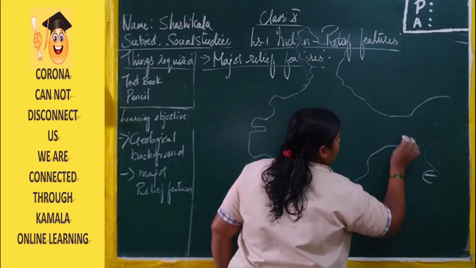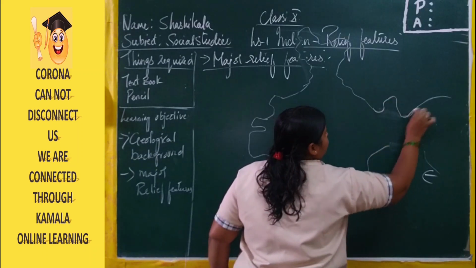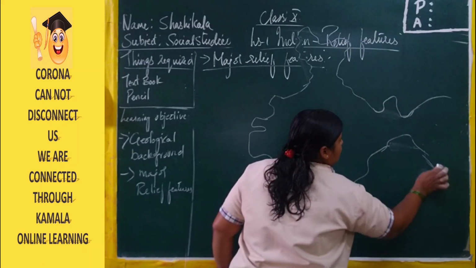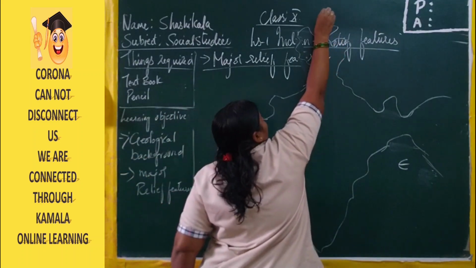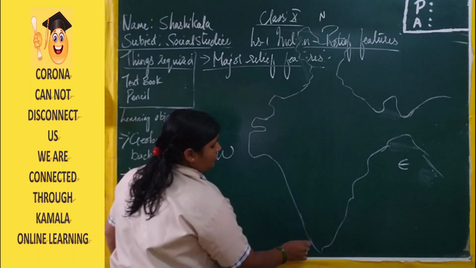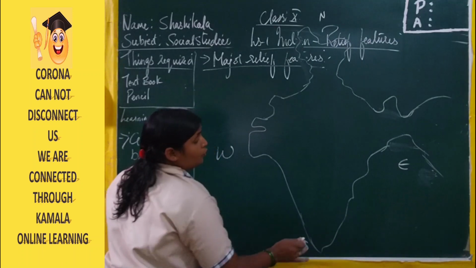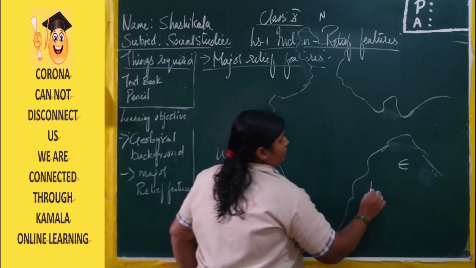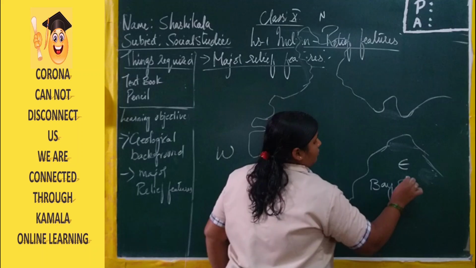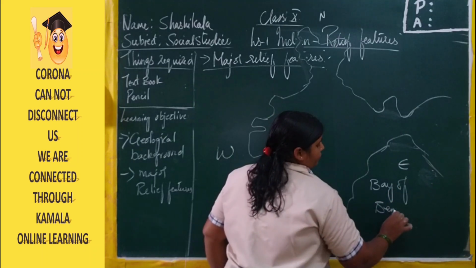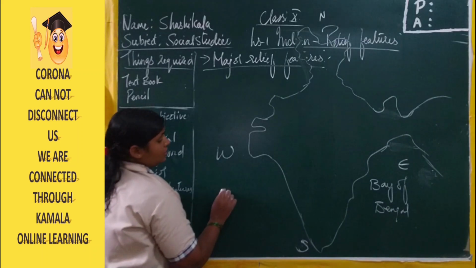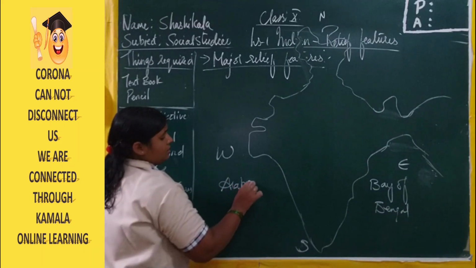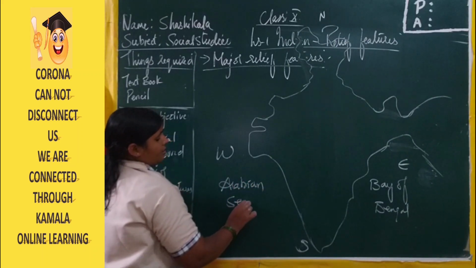Now this is the east. This is east. This is west. This is north, and this is south. Now towards the east direction here we have the Bay of Bengal, and in the west direction here we have the Arabian Sea.